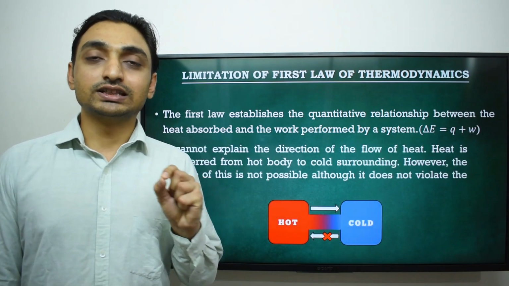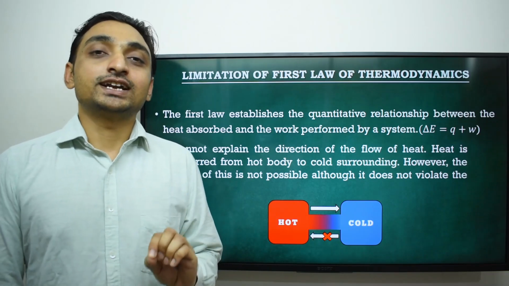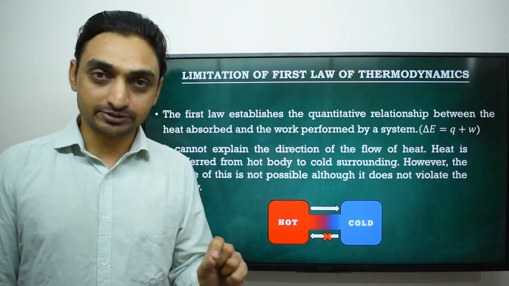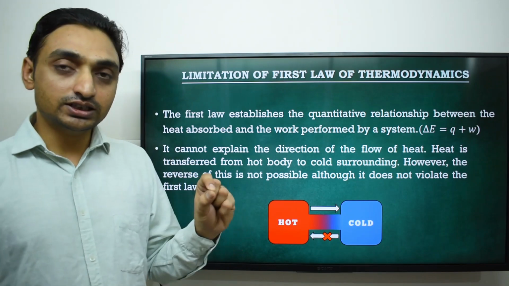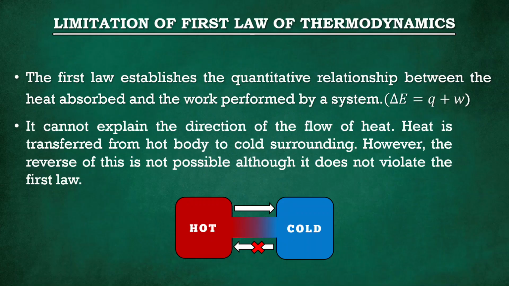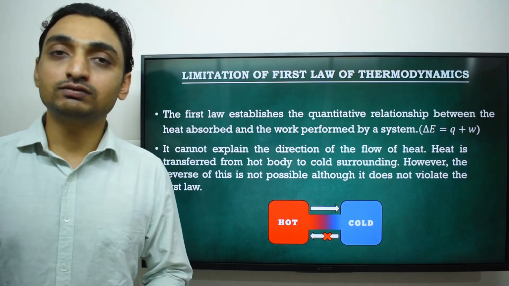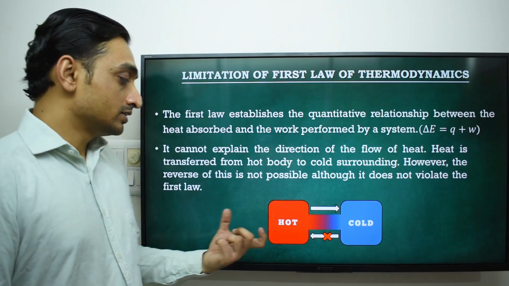Now we see the limitations of the first law of thermodynamics. The first limitation is that it cannot explain the direction of flow of heat. Heat generally transfers from a hot body to a cold body or cold surrounding. However, the reverse of this phenomenon is not possible, although it does not violate the first law of thermodynamics.